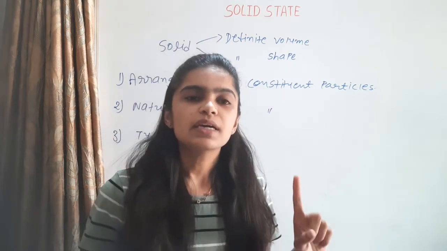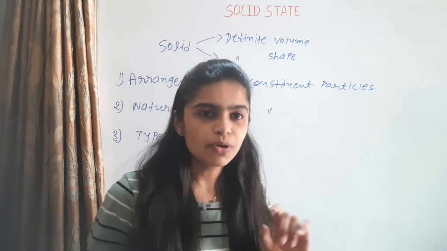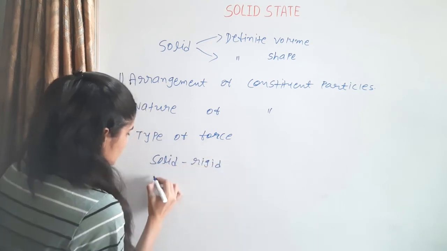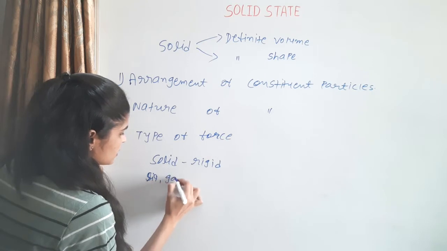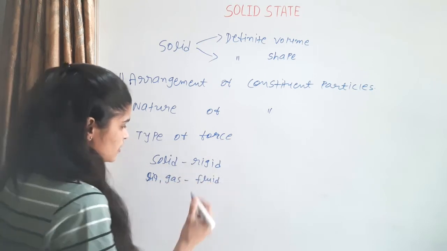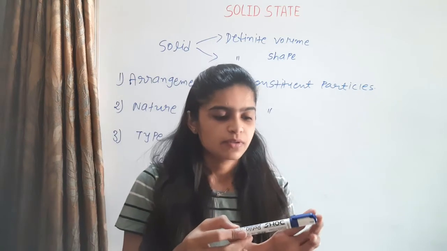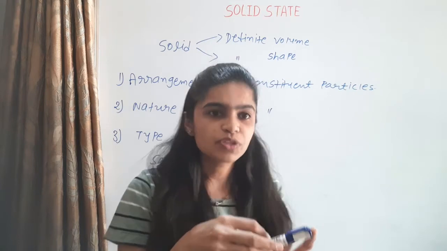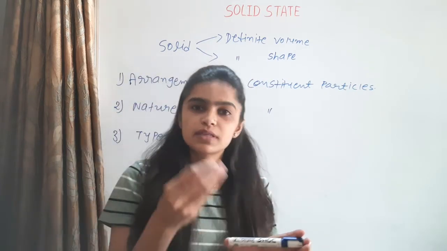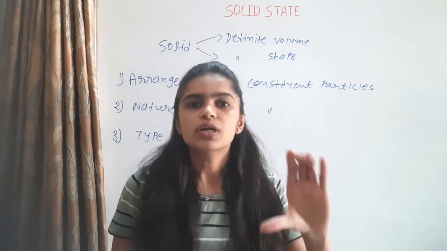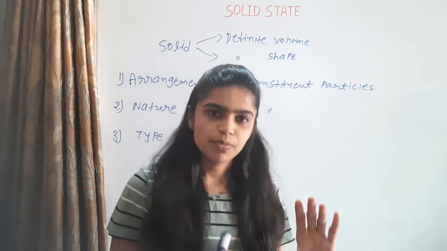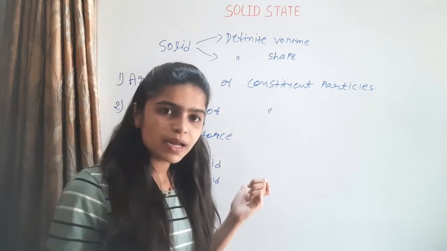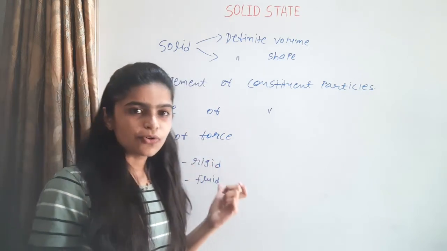Solids are rigid, and liquids and gases are fluids. When we apply force on this marker, it doesn't change its shape because it is rigid. But when the same force is applied on a liquid bottle, its shape changes, because of the presence of fluidity. In solids rigidity is present, and in liquids and gases fluidity is present.